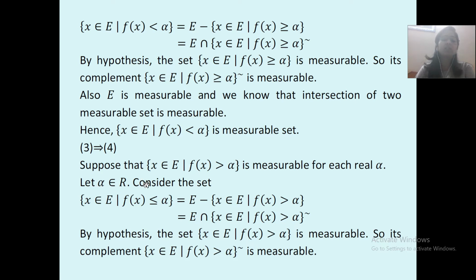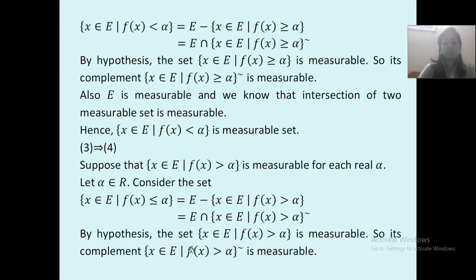Let alpha belong to R. Consider the set of x belonging to E such that f of x is less than or equal to alpha, which is equal to E minus the set of all x for which f of x is greater than alpha, which is equal to E intersection the complement of the set of x belonging to E with f of x greater than alpha. Now if you remember, we have studied that A minus B is A intersection B complement. That is what we have applied over here.